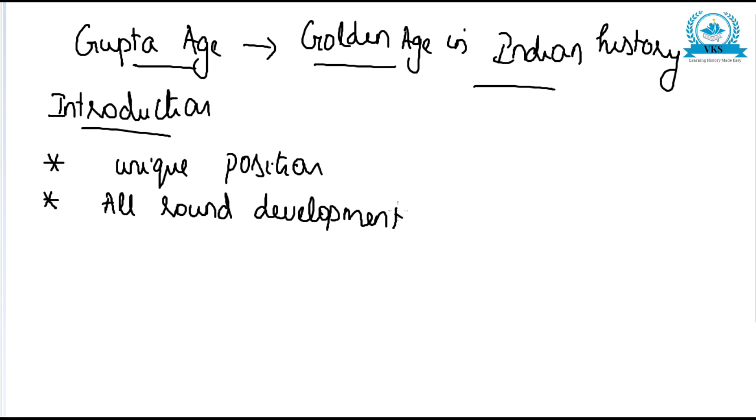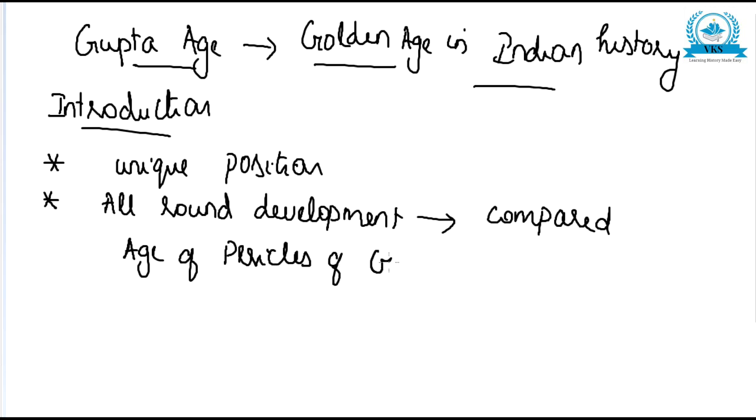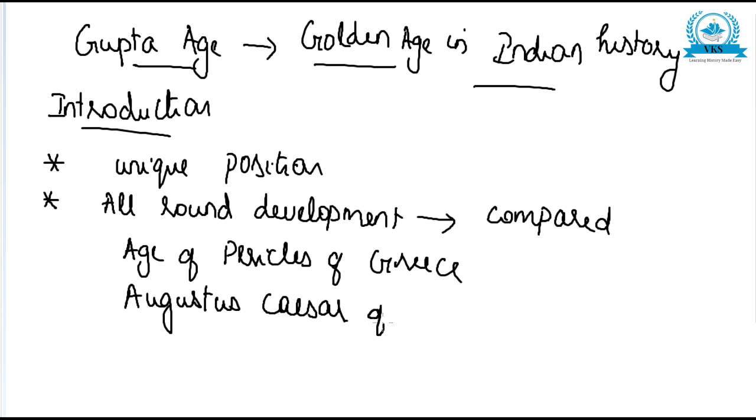And because of its all-round development, it is compared to many ages. The Gupta age is compared to the age of Pericles of Greece, the age of Augustus Caesar of Rome, and the age of Queen Elizabeth of England.